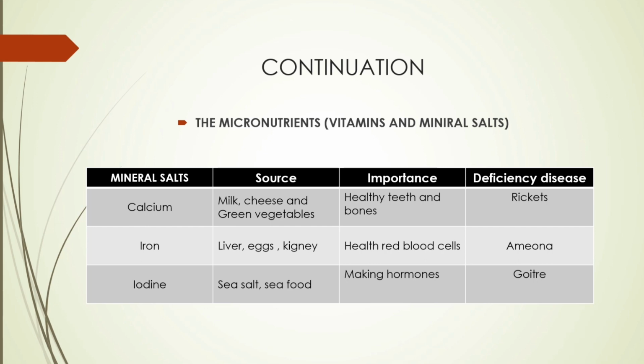We move to iron. The source: liver, eggs, and kidney. Importance: healthy red blood cells. Deficiency: you suffer from a disease called anemia.